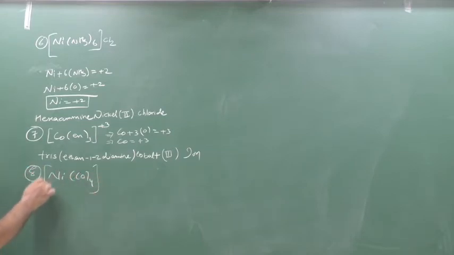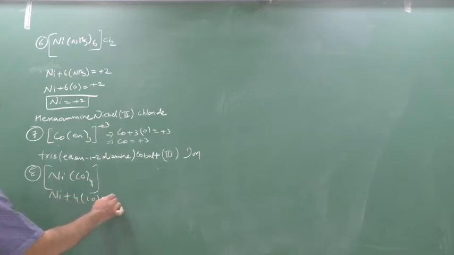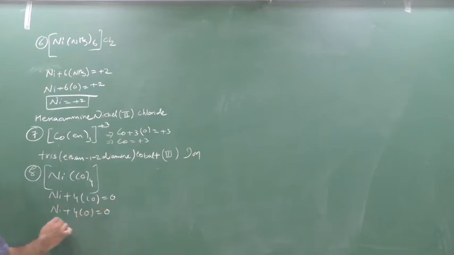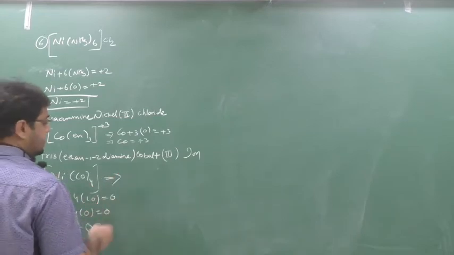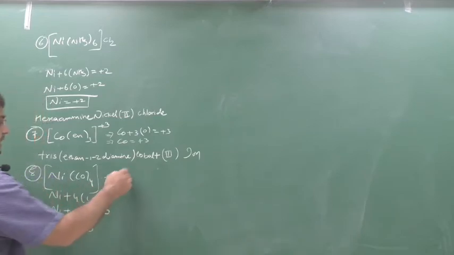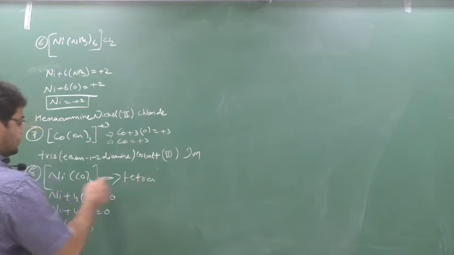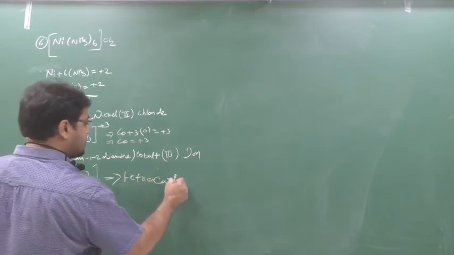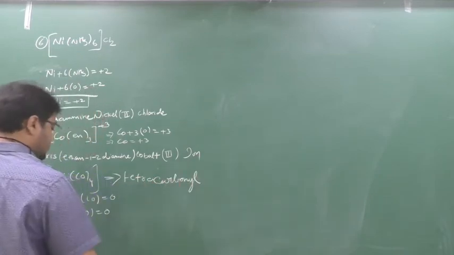Ni(CO)4. So nickel, Ni plus 4 into CO equal to 0. Now carbonyl is a neutral ligand, so 4 into 0 equal to 0. So Ni equal to 0. What is the name? Simple. Nickel, first you give the ligand name, tetra. Now CO means carbonyl, so tetracarbonyl nickel.